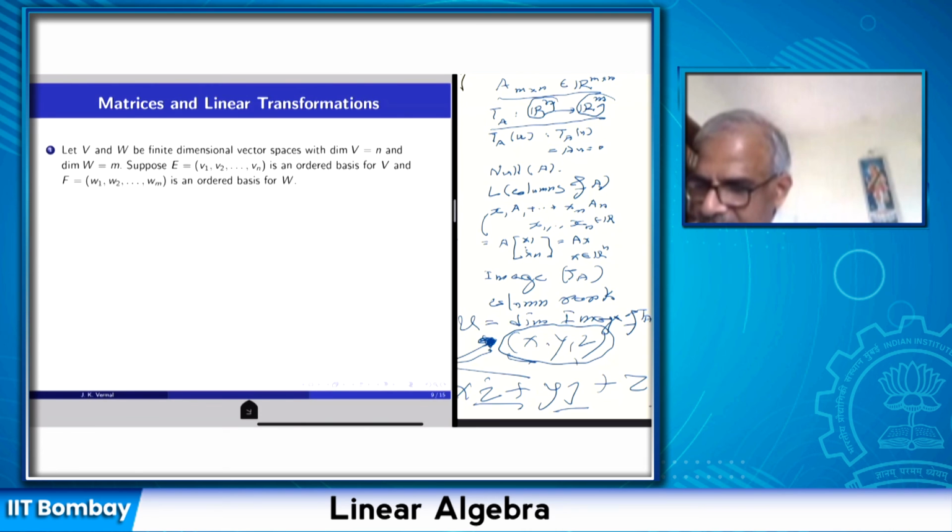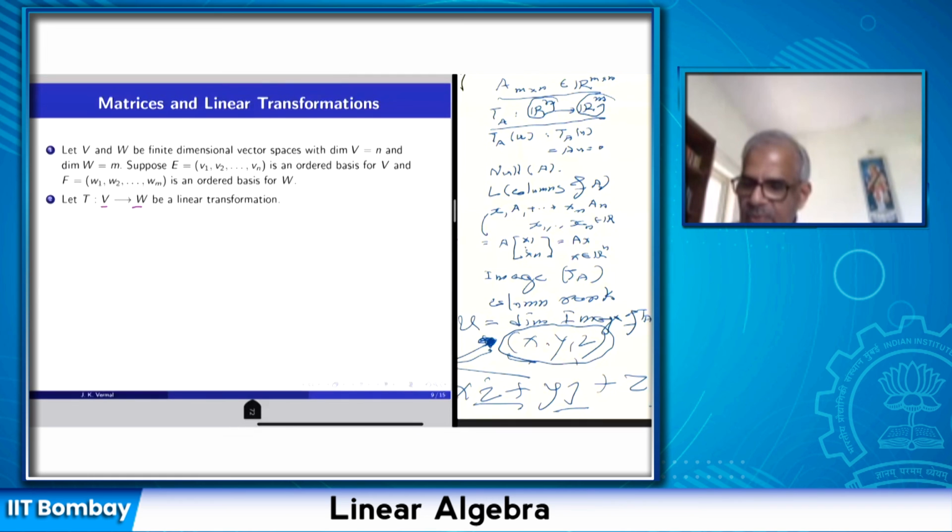And this we do by assuming that two vector spaces V and W are finite dimensional. We fix a basis of the domain space and a basis of the codomain space, and we have a linear transformation from V to W. The only thing I am assuming is that V and W are finite dimensional and T is a linear transformation. I fix an ordered basis of both these vector spaces, and out of T I want to extract a matrix. The matrix will have all the information about this linear transformation. So computation with linear transformations can be reduced to computing with matrices. That is the purpose.